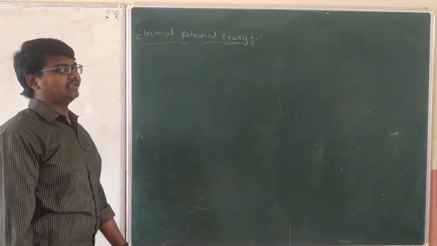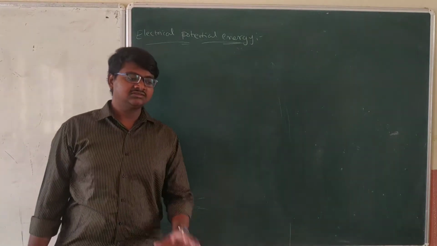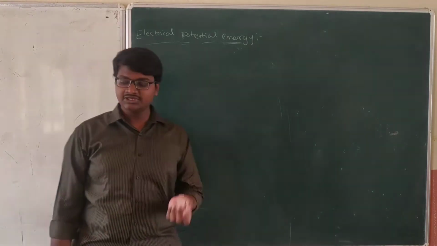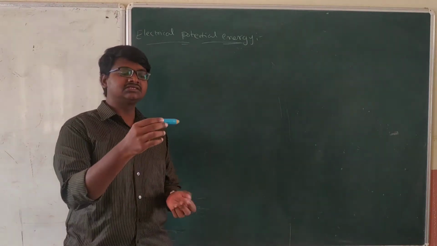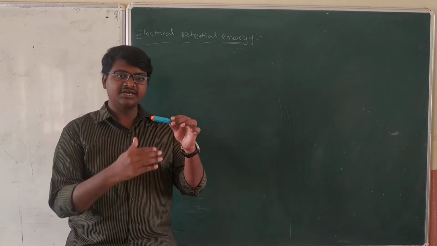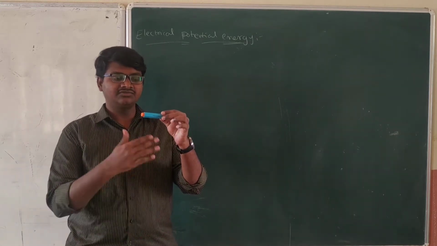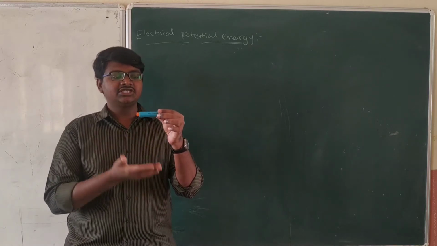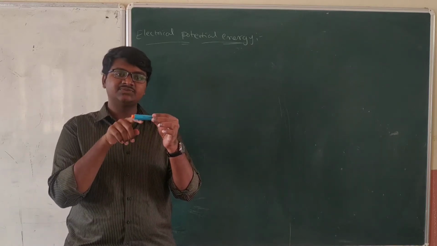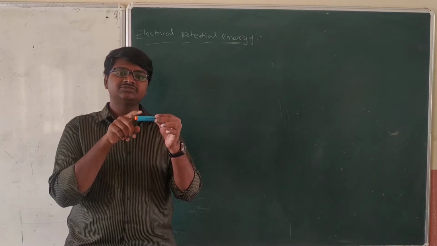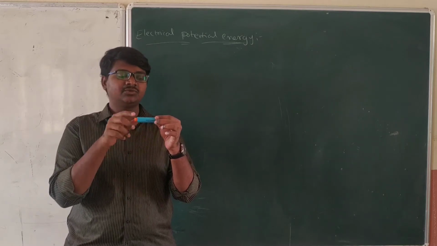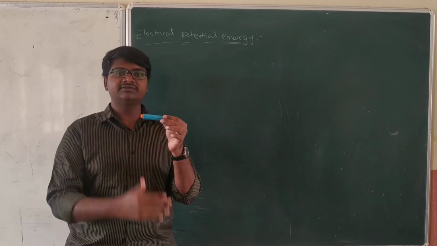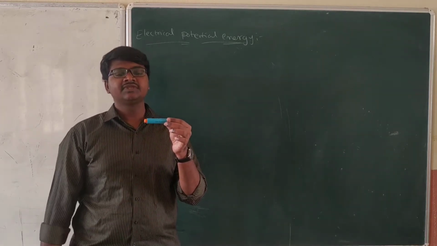Electrical potential energy. First, in general understanding, what is meant by potential energy? Simply, if you consider any object which is at some height from the level ground or from the surface of the earth, then the potential energy stored in this body will be equal to mgh: mass of the body into gravitational pull into the height at which it is located, right? That is the thing.